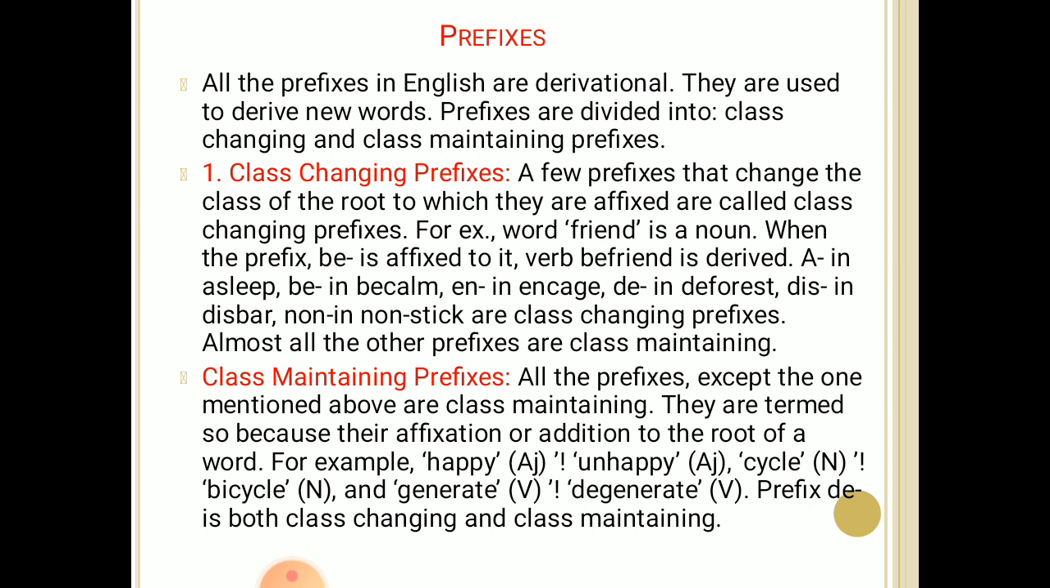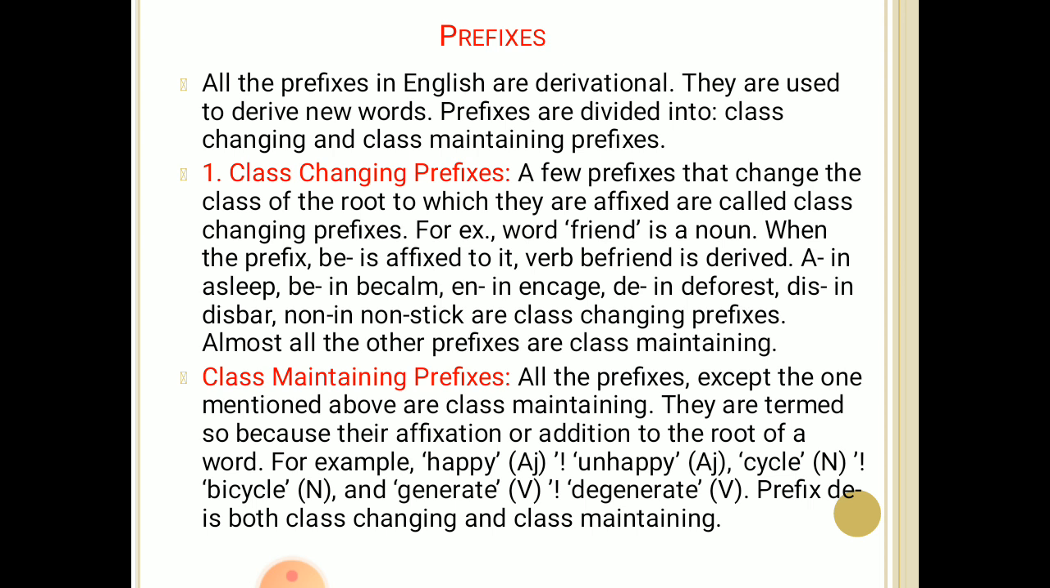For example, the word friend is a noun. When the prefix be is affixed to it, the verb befriend is derived. A in asleep, be in become, en in encage, de in deforest, dis in disbar, non in non-stick are class changing prefixes. Almost all the other prefixes are class maintaining.